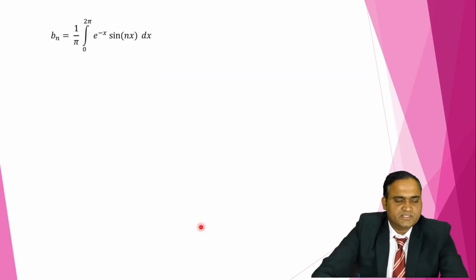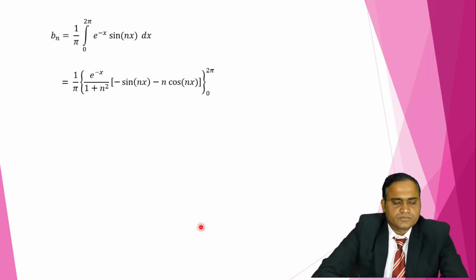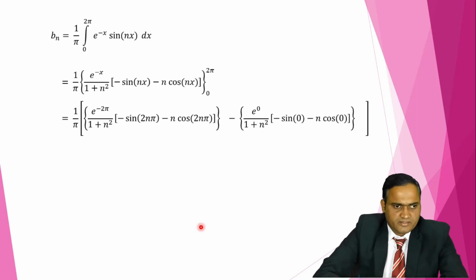Now the bn formula is 1 upon pi integration f of x into sin nx dx. So f of x is replaced by e raised to minus x. Again I use the second formula, and a is replaced by minus 1 in that. We get this step. Then upper limit minus lower limit, similar to an; we follow the same steps. The upper limit is 2 pi and the lower limit is 0.